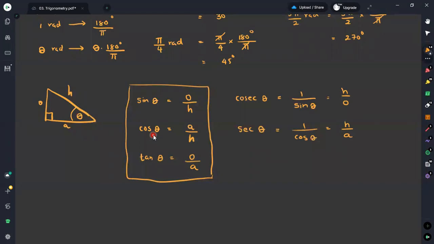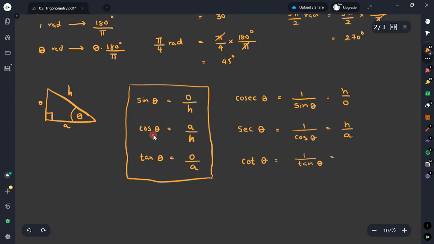Then we are taking tan theta. If you are considering the reciprocal of tan theta, which is pronounced as cot theta and denoted in this way, it is the reciprocal of tan theta. Therefore, 1 over tan theta will be here.